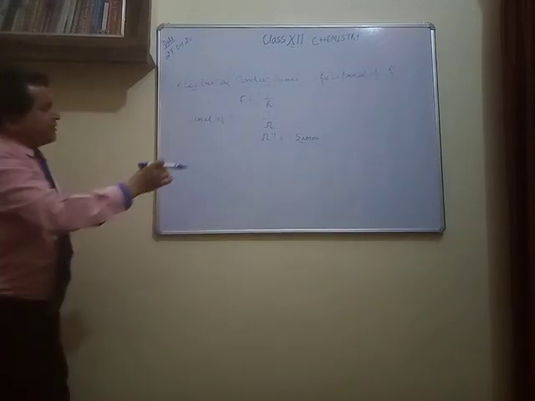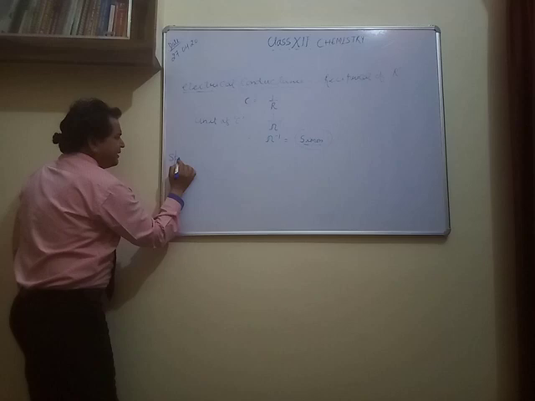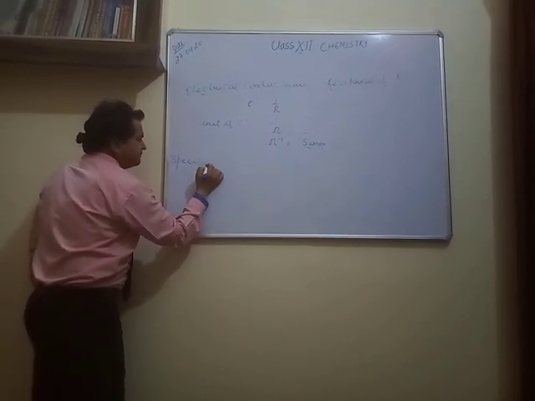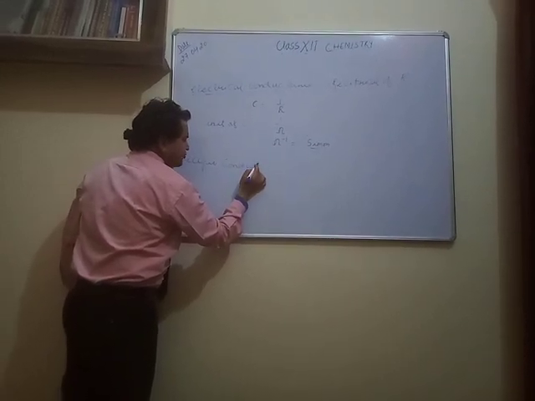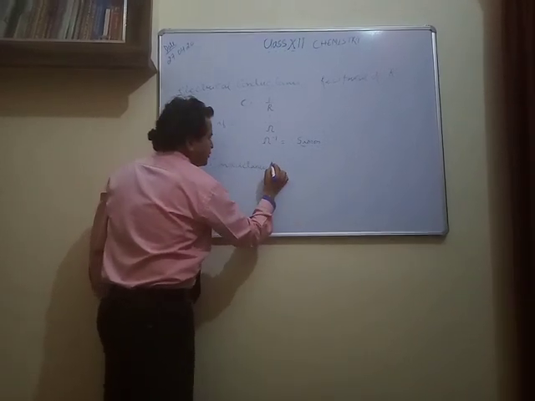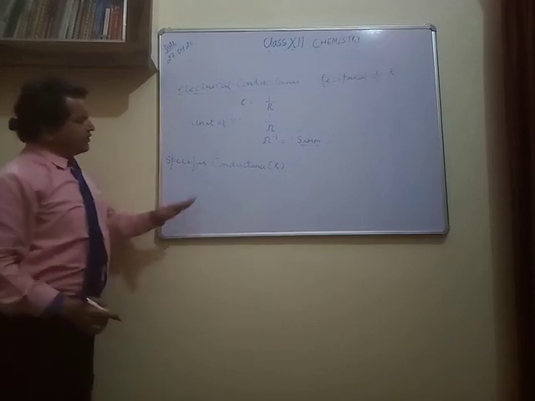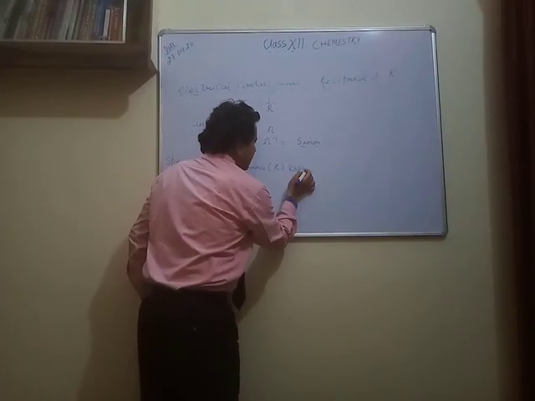In the same sequence, we have another topic: specific conductance. It's very important. Specific conductance is denoted with kappa, just like K. Right? What is this?